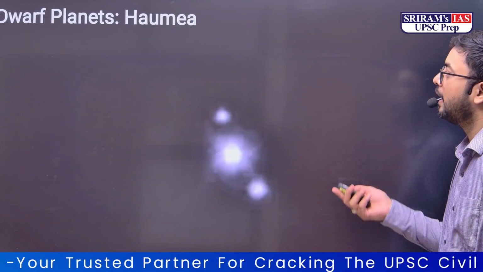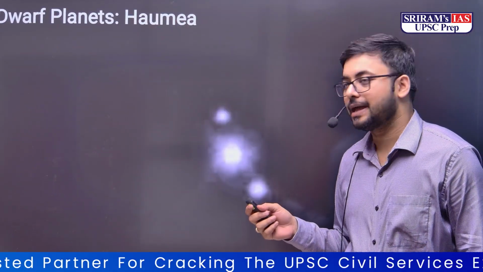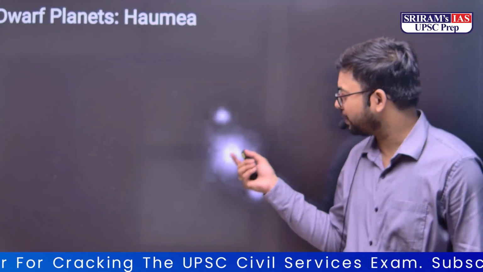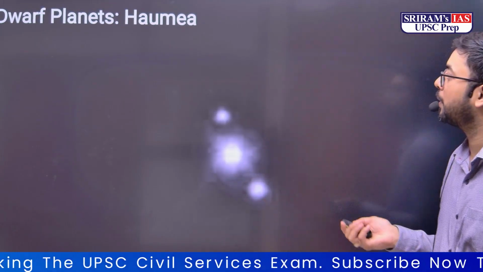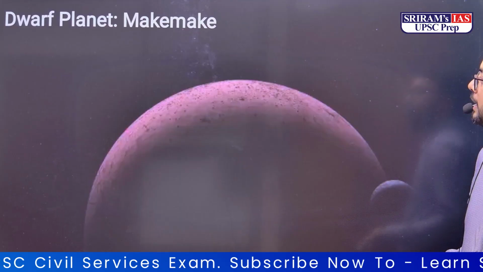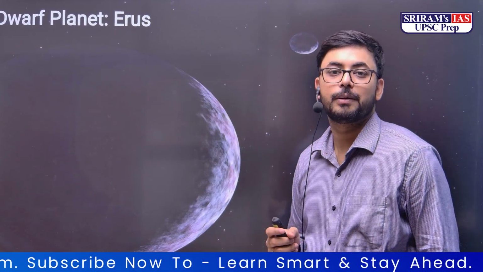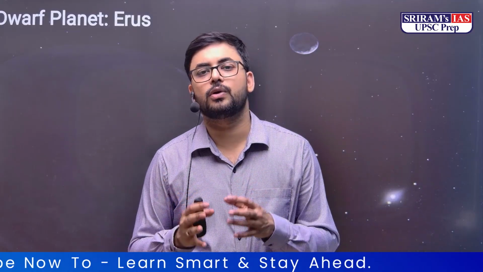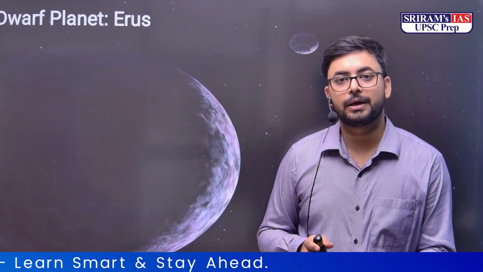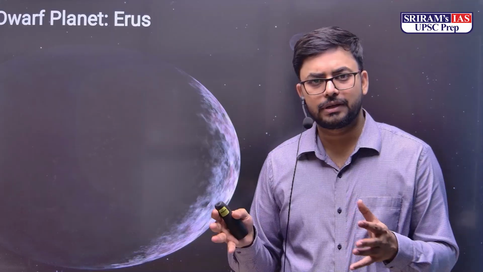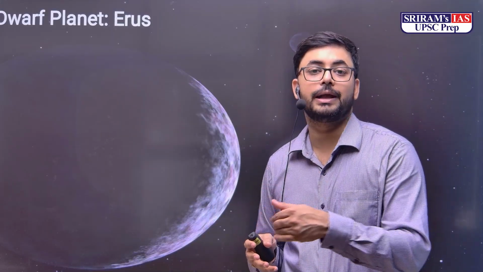Then you have Haumea as a dwarf planet. These planets, you should only just know the names, which are very important, like Makemake, like Eris, which is also a dwarf planet. So the names, there are 5 dwarf planets and 8 proper planets, and the variety of belts that we have discussed, like asteroid belt and Kuiper belt.